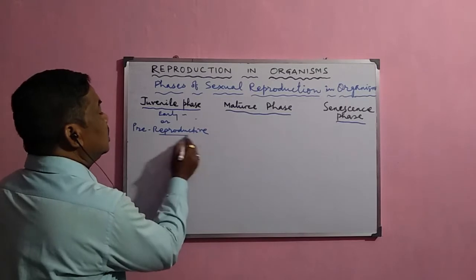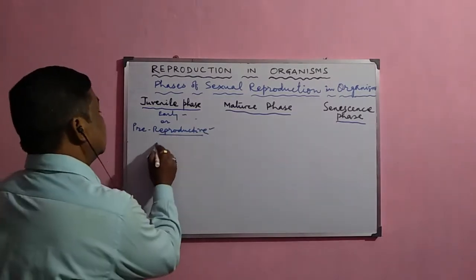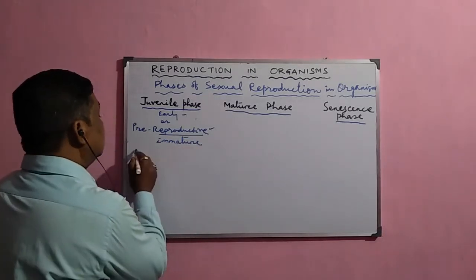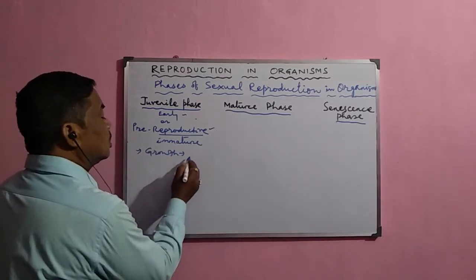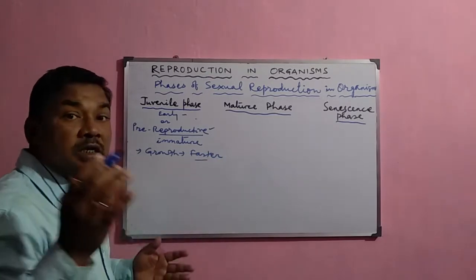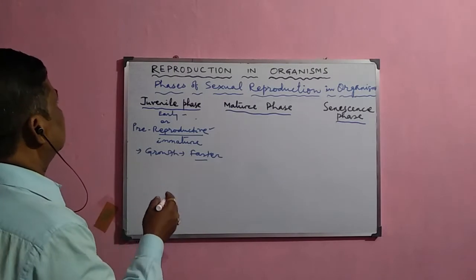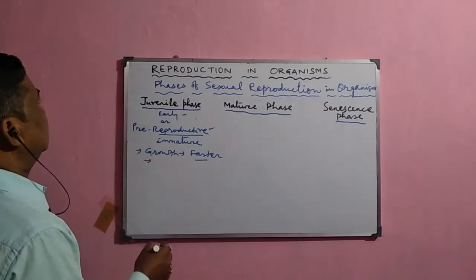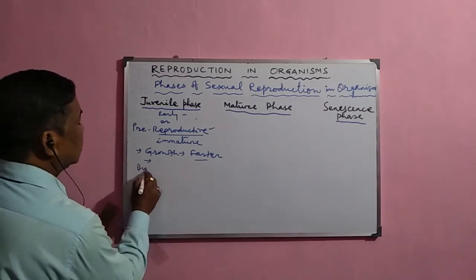During this pre-reproductive phase, the organisms are sexually immature. So in this phase, the growth of the organism occurs mostly and becomes faster. In the early stage they grow in size, and after the growth they develop certain characters in their body. The duration of course varies from organism to organism.